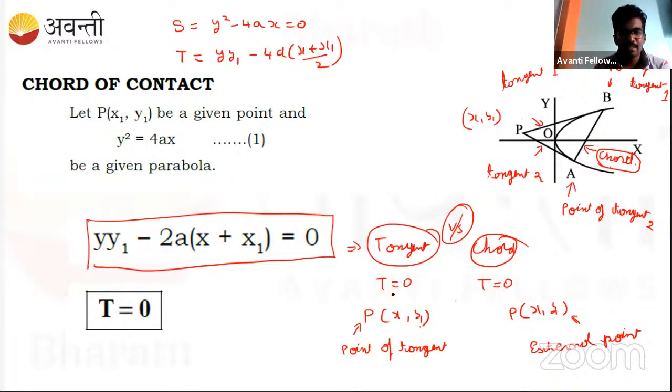Right? So understand where the point is given. If they mention the point of tangency, then if you use this T = 0 equation, you'll get a tangent equation. And if they mention this is the external point, and you use the same equation T = 0, you'll get a chord of contact equation. Understood? In order to make you confused, in 12th class they have given the same equation for a chord as well as a tangent. If students are smart about when to use which, then definitely you'll win, right?